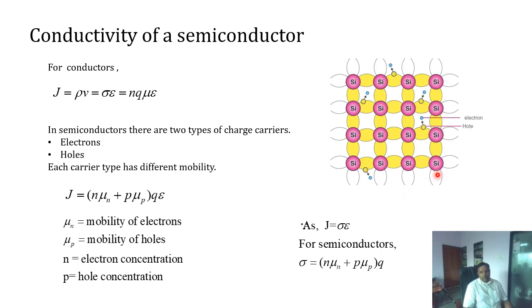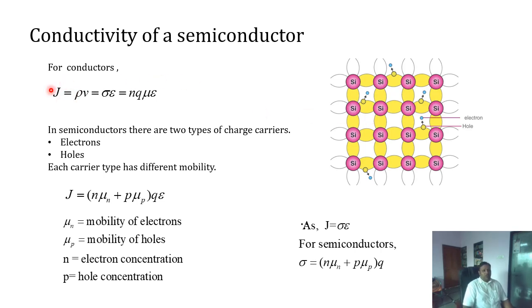So there are two types of charge carriers available for conduction. In the previous equation developed for the current density, we have to consider the mobility of both types of carriers as well as the concentration of both types of carriers.